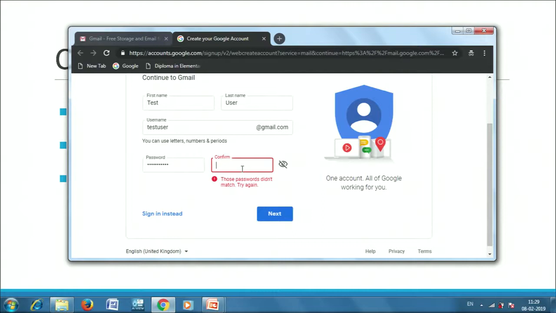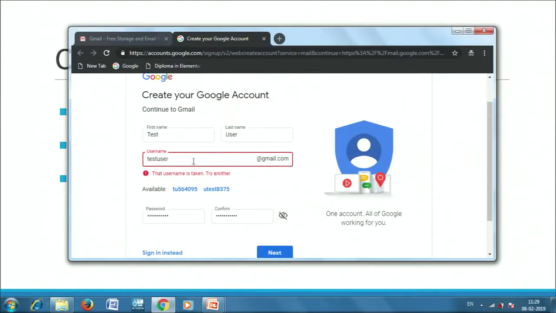I have made a mistake while entering the second entry of my password. Let's see what I have entered previously. Let's try to match both the passwords and then see what happens. Right, as you can see, Gmail now tells us that the username is taken. Try another. Test user already belongs to somebody who is already using this email, and that is why Gmail would not allow us to use the same email ID.